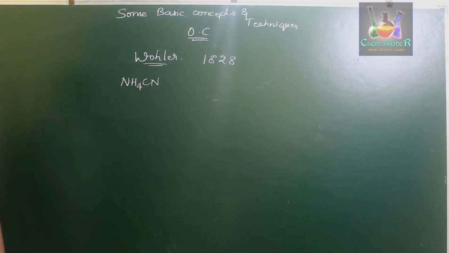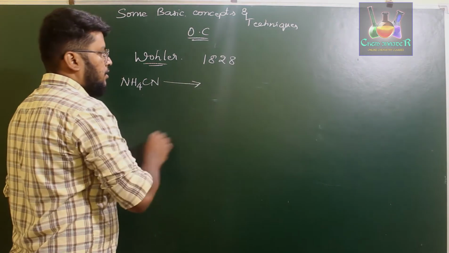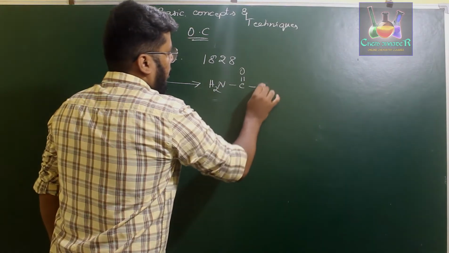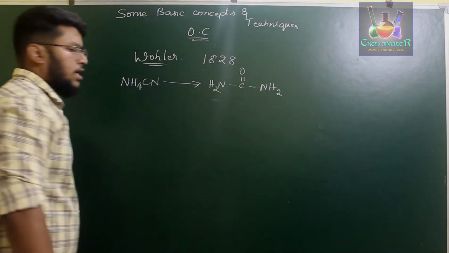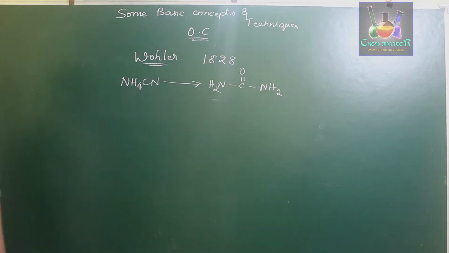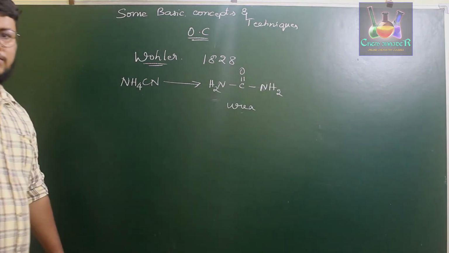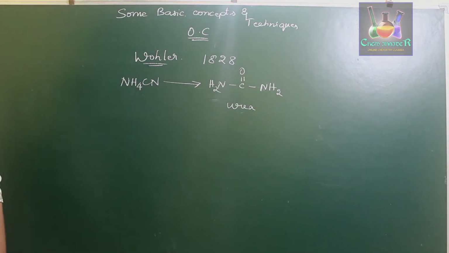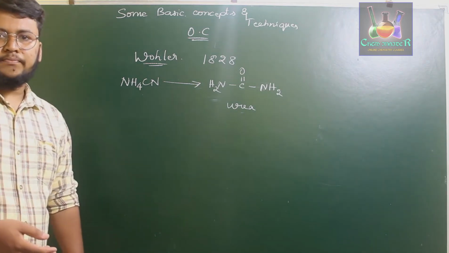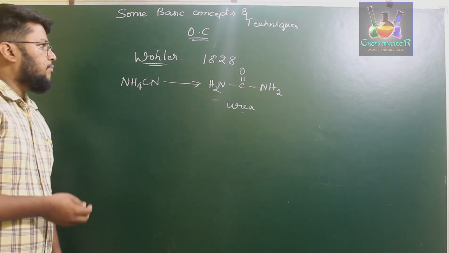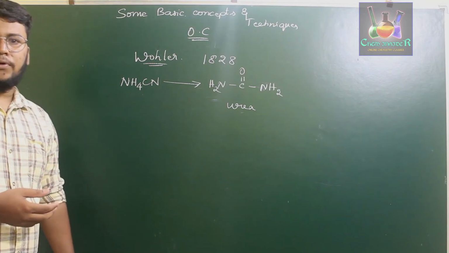Therefore, Wohler was studying a certain inorganic compound called ammonium cyanate, that is NH4CNO. When he was studying the ammonium cyanate properties, he came across a particular preparation to form an organic compound called urea, that is NH2CONH2. When he was reacting ammonium cyanate with a certain substance, he came across a new type of compound called urea, and he said it is an organic compound. This urea is usually found in urine and ammonia-based compounds such as fish excretions. Therefore Wohler's urea was considered the first organic compound which was prepared.